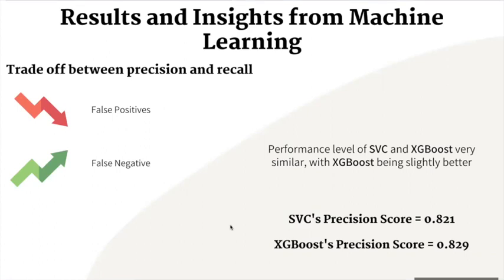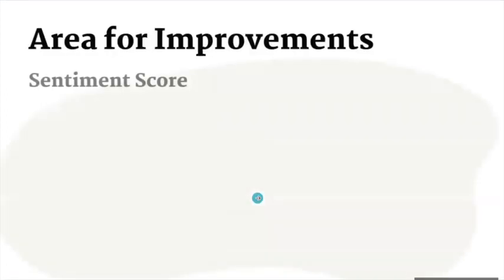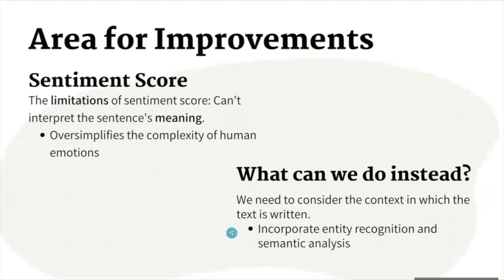Overall, we see that there's no significant difference between the two models even after hyperparameter tuning, since the precision score only differs by 0.008, which is so little. Hence, we cannot come to a conclusion on which model is better. But just by looking at the numbers, the XGBoost classifier model is the one to go with. So now, with this classifier model, we are able to predict with an 83% level of confidence whether campaigns will be successful.